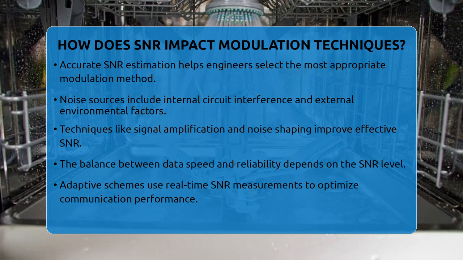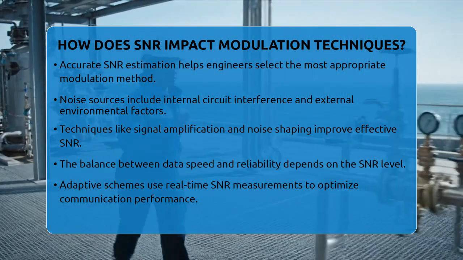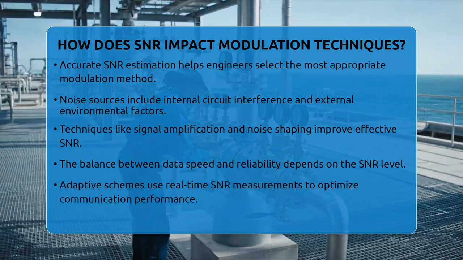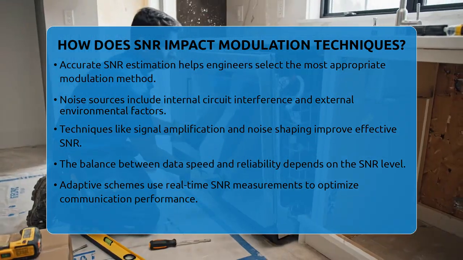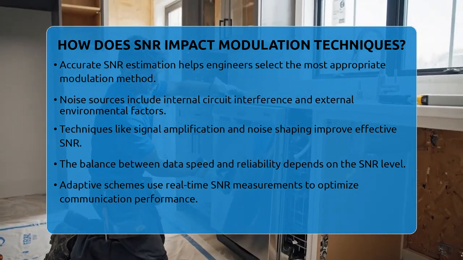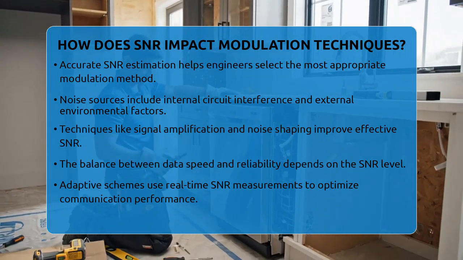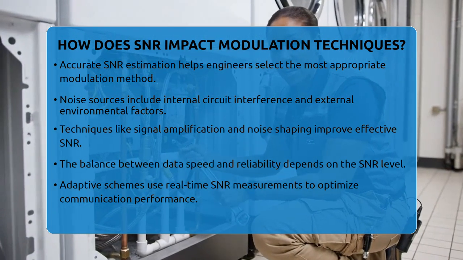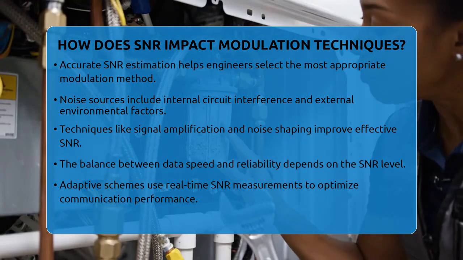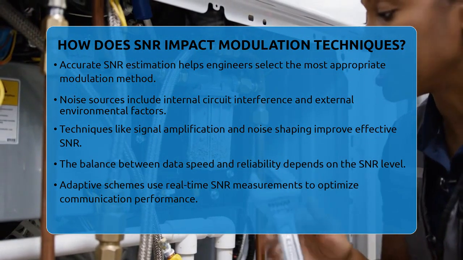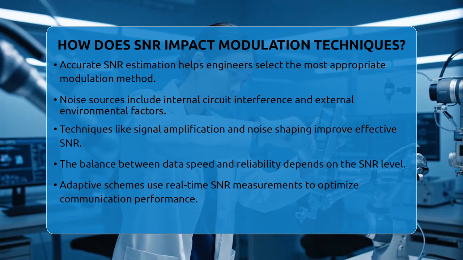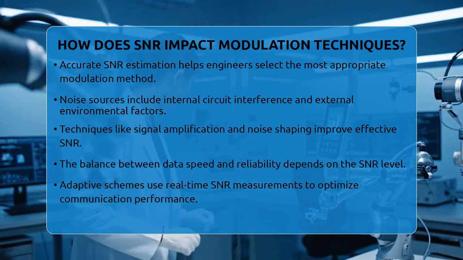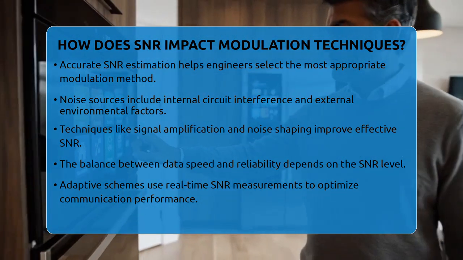In the end, SNR plays a vital role in determining which modulation technique works best. Higher SNR allows for more complex, faster data transmission, while lower SNR requires simpler, more robust methods. Adaptive modulation schemes use real-time SNR measurements to optimize performance, ensuring that signals stay clear and errors stay low. This balance between data rate and reliability is essential in both analog signal processing and control systems, making SNR a fundamental aspect of effective communication.